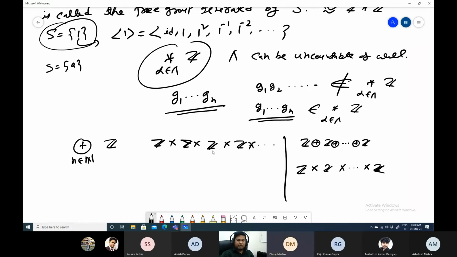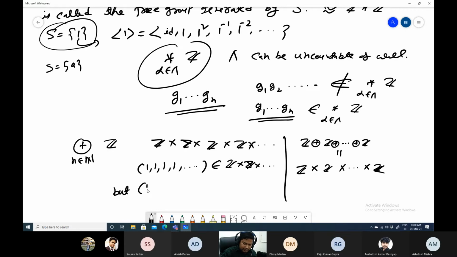Now, this is called a product of groups, and this is called a direct product or direct sum of groups. And if both are finite, then both are the same actually. Now, if this is infinite, then what is the main difference between these two? Do you know that? Yes, direct sum will only consist of tuples where a finite number of elements are non-zero, and a product may have all non-zero, infinitely many elements. It can be anything. So if you take 1, 1, 1, that belongs to the product.